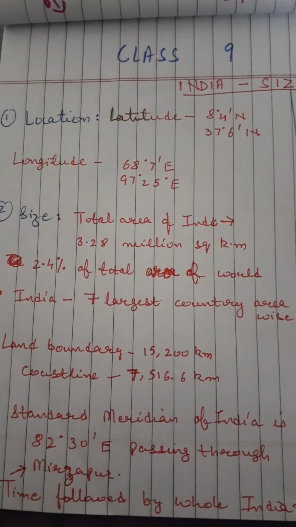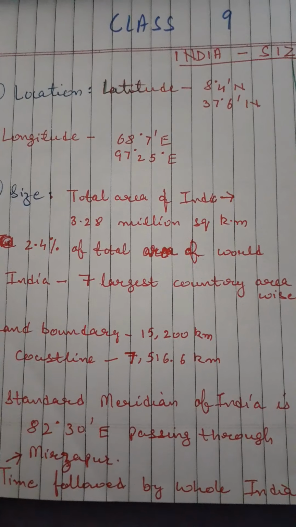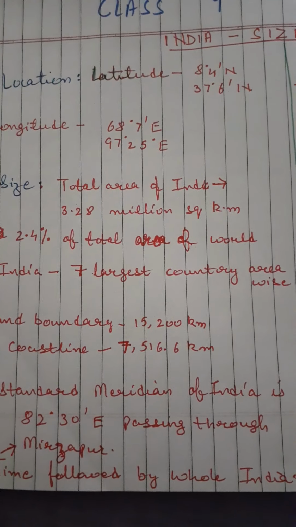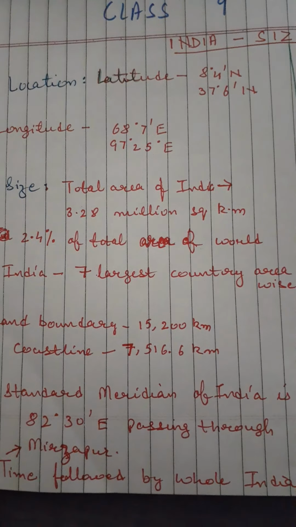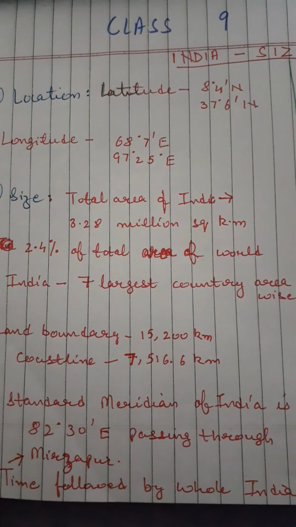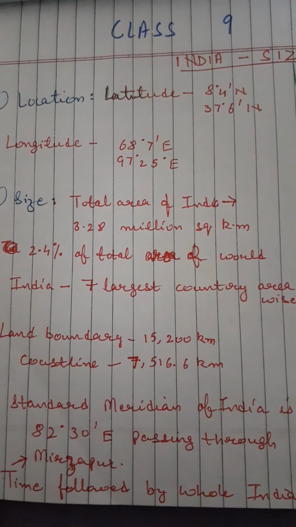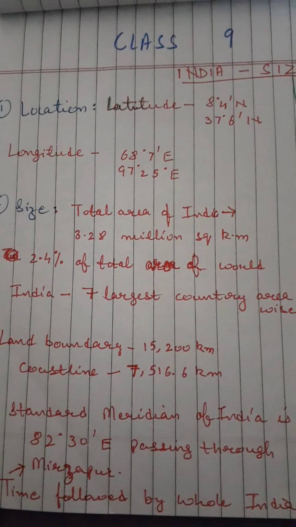So to avoid any kind of confusion, we are supposed to follow one common time all over India, and we are following the time of Mirzapur, because this standard meridian of India, which is crossing through Mirzapur, is dividing India equally in two parts, and we are following the time of this area.